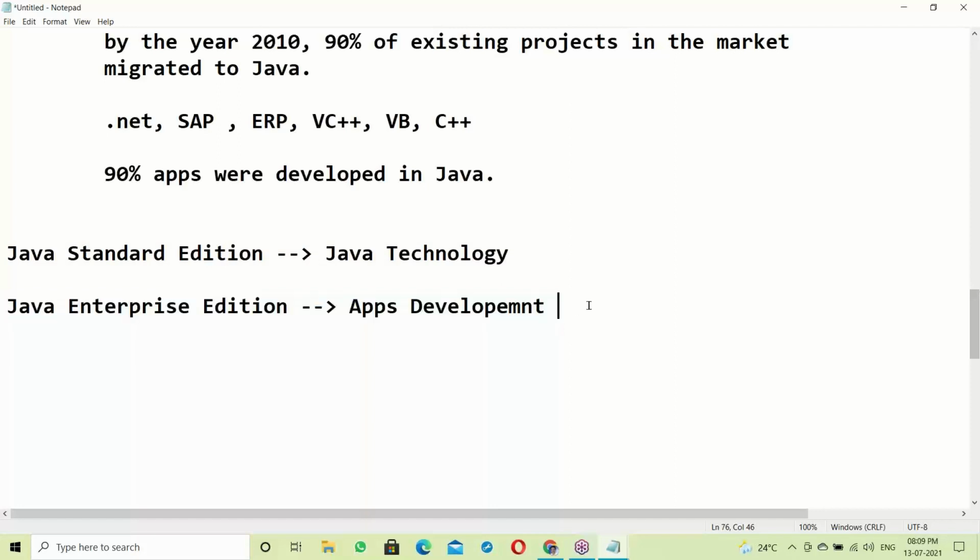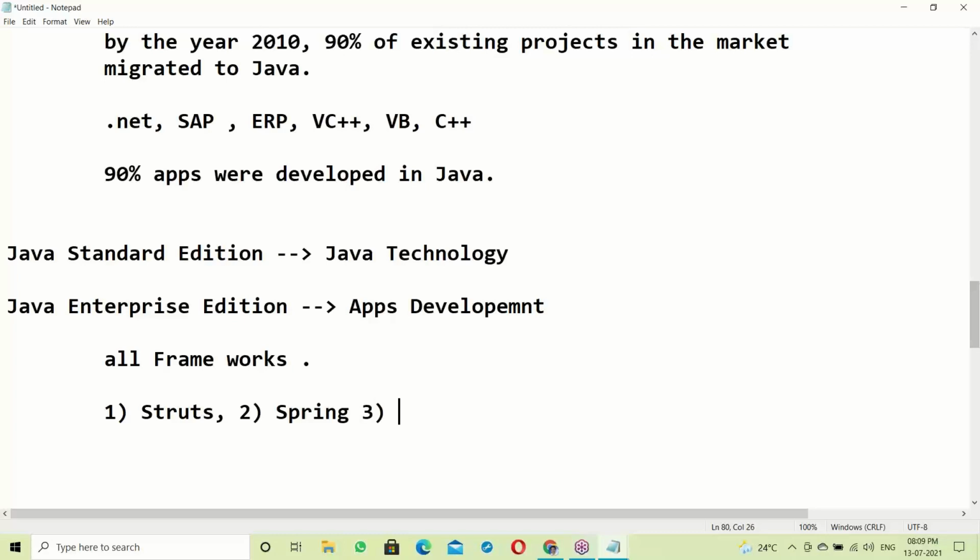In enterprise, all the frameworks come in this category. What are the frameworks?